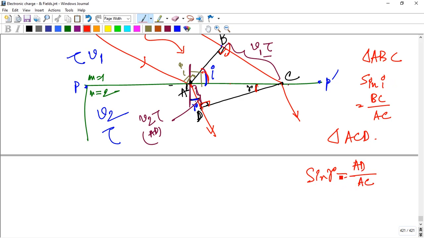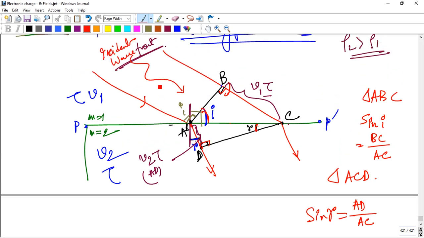So the plane wave AB is incident at the angle I on the surface, that is the interface PP dash of medium 1 and medium 2, and is refracted as CD. That is the refracted wavefront.